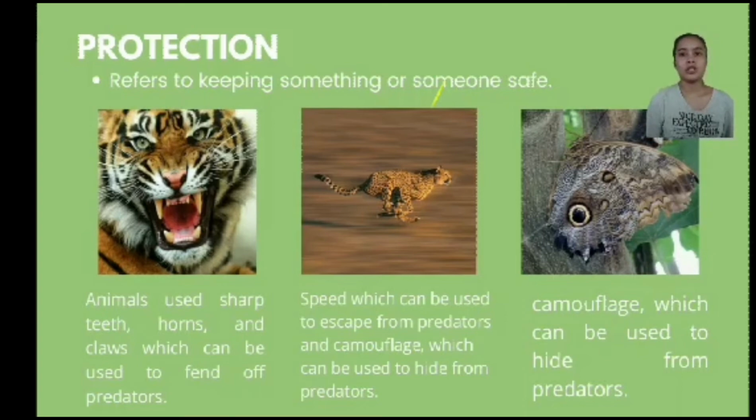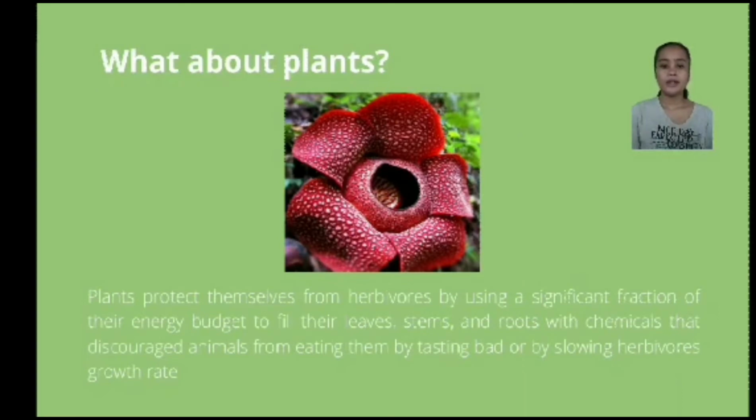So, there are also the animals. They use speed to escape from their predators, and some also use camouflage so that the predators cannot see them. What about plants?